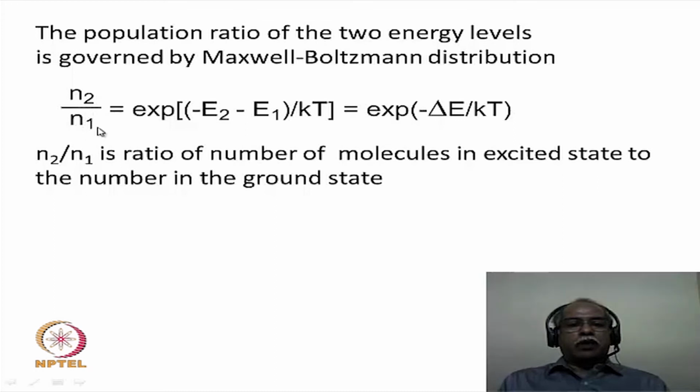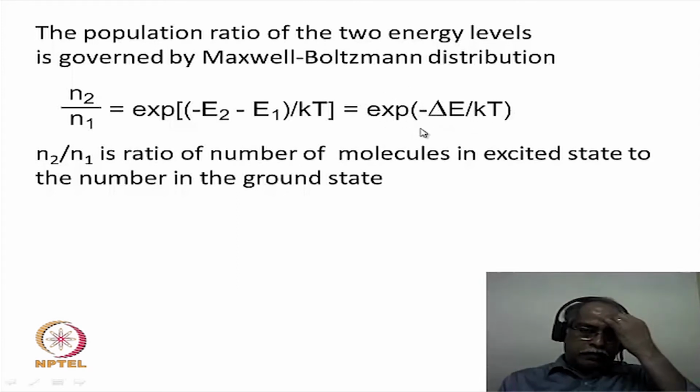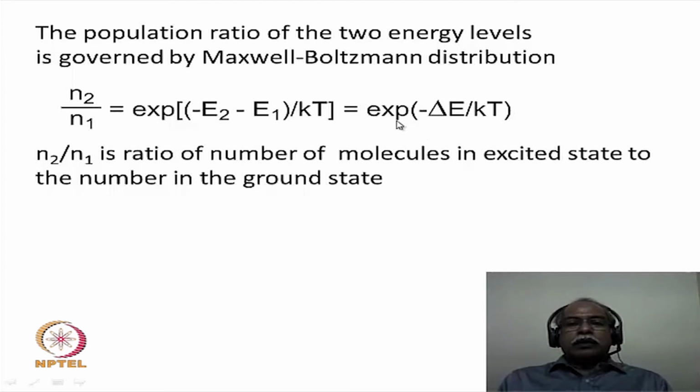N1 is the number of molecules in the ground state, and this ratio corresponds to delta E divided by kT in terms of the exponential term being added here. Now, in the Boltzmann distribution, one can calculate the ratio of the excited state to the ground state using this particular equation.